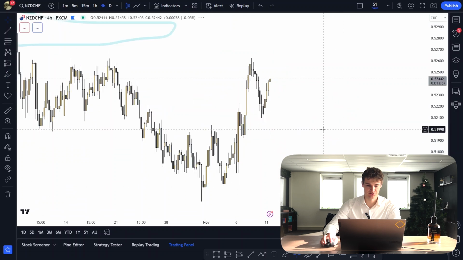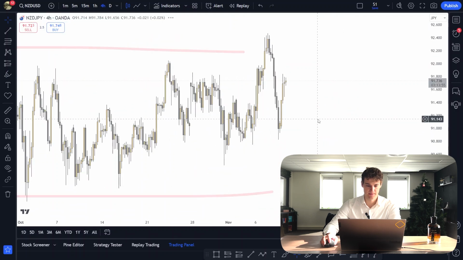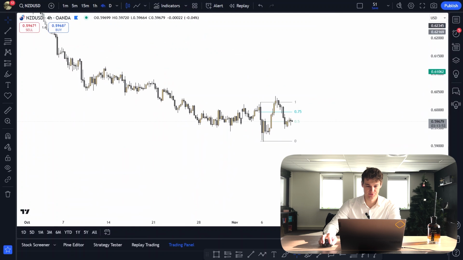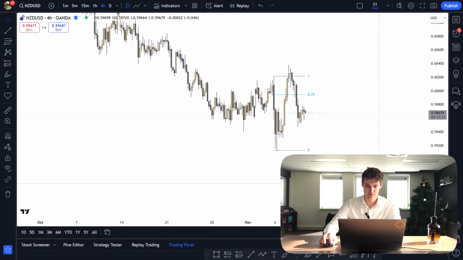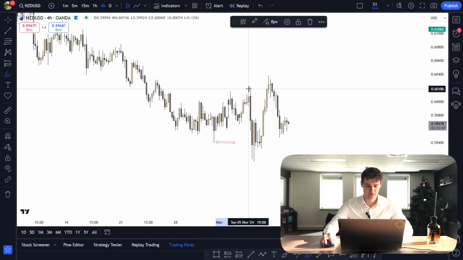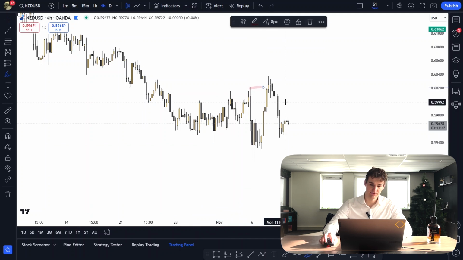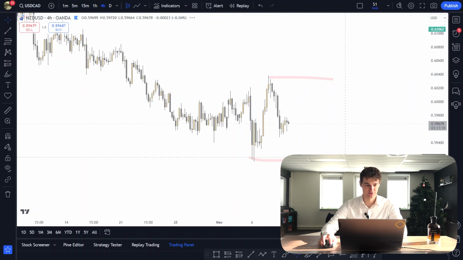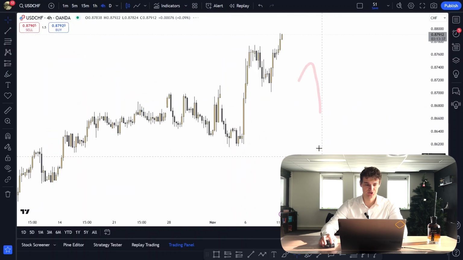NZD CAD hasn't really changed. And let's see, NZD USD. Well, we never really saw that body closure, so we weren't going to be looking for shorts. Now it looks like we broke to the upside slightly. However, I'm not really too convinced. So right now I'm just staying out until we break to either one side on the NZD USD. USD CAD hasn't really changed.